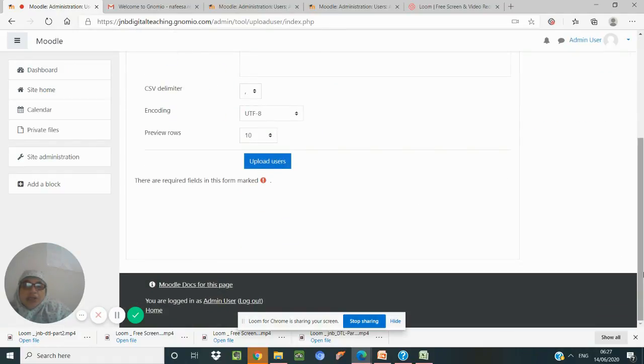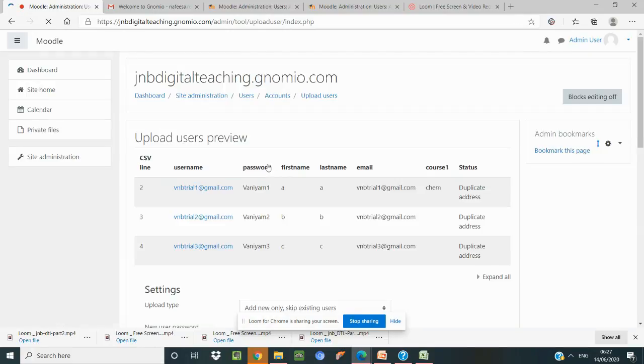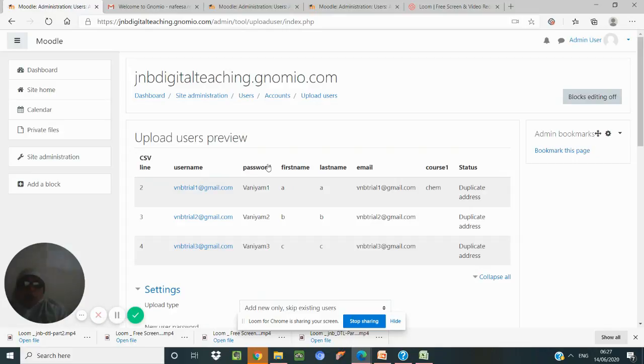Some other data are asked, like how many users we want. So we upload it. We will not concentrate on the status now, because we have already entered the same values. Previously I have added them, so we are getting duplicates like this.